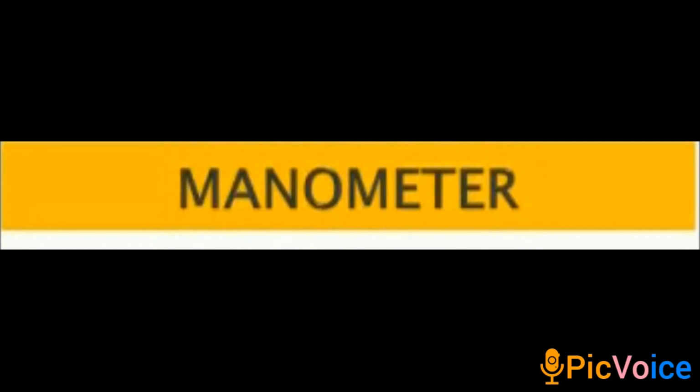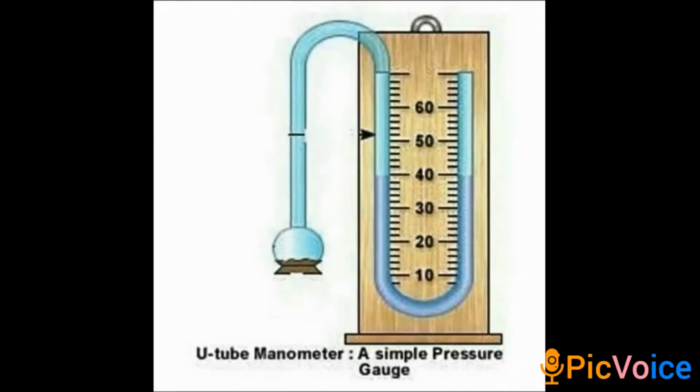Is it clear? This U-tube manometer consists of a U-shaped tube, and this U-shaped tube is open at one end and the other end of the tube is connected to a vessel. The difference in the liquid level is noted from the vessel. That difference in the liquid level represents the applied pressure, the pressure that is applied on the tube.